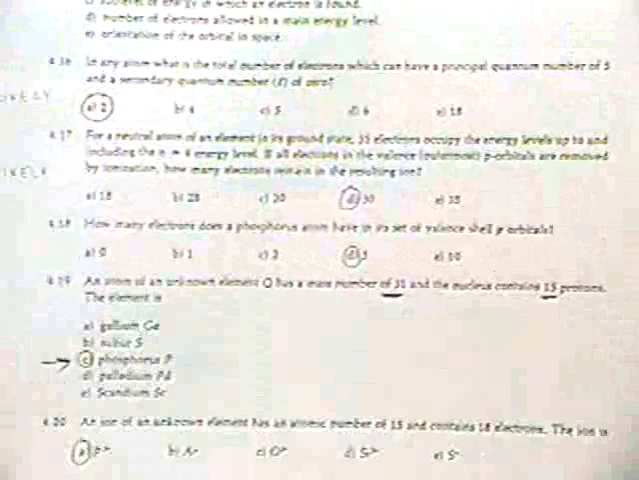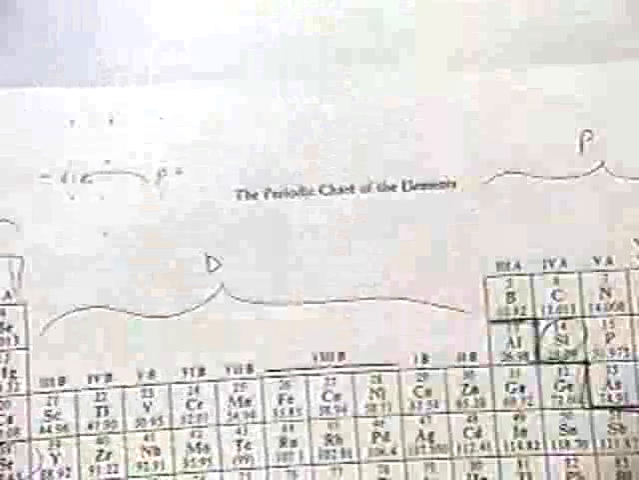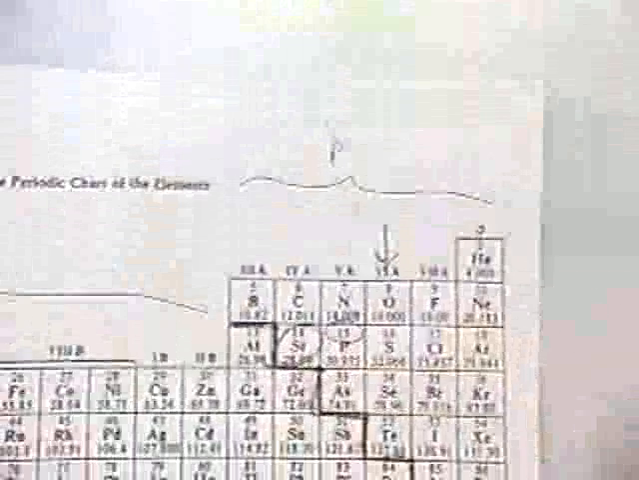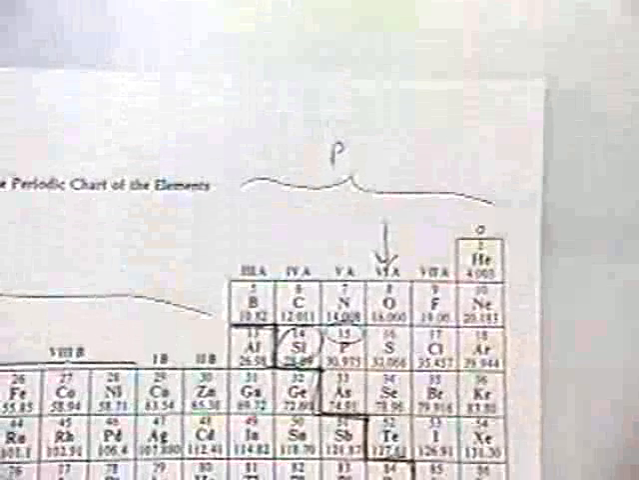Here we have an unknown element, Q, has a mass of 31, and the nucleus contains 15 protons. That happens to correspond to phosphorus again, and you can just see right there the periodic table. It has 15 protons in it, so that's pretty straightforward.